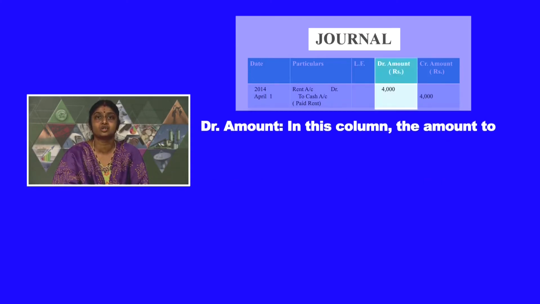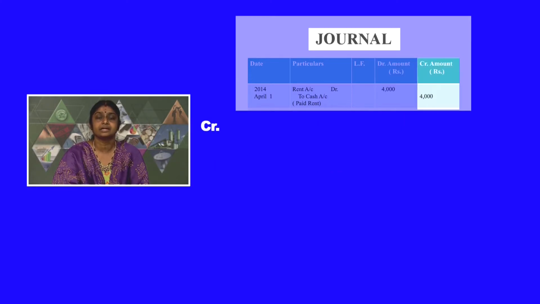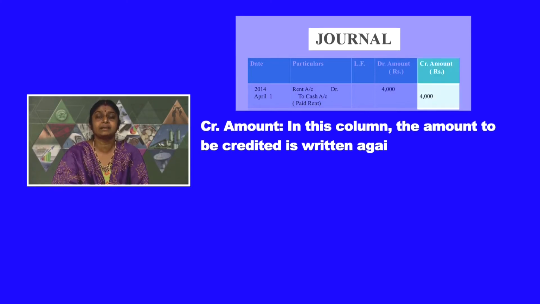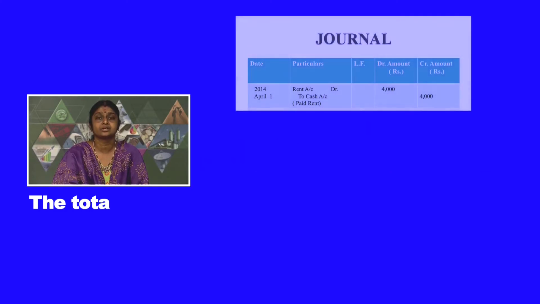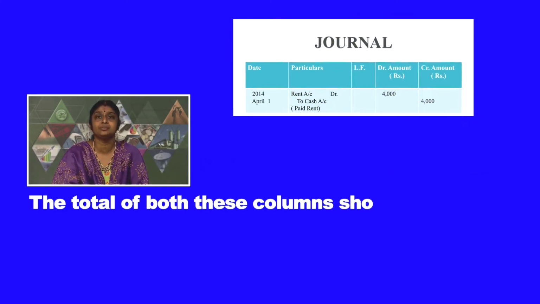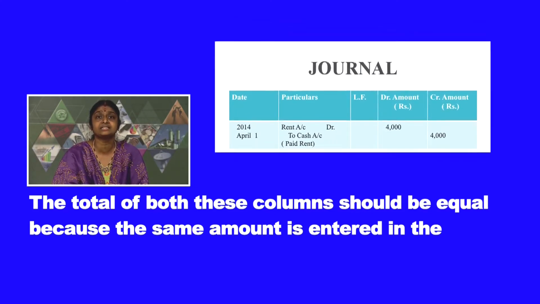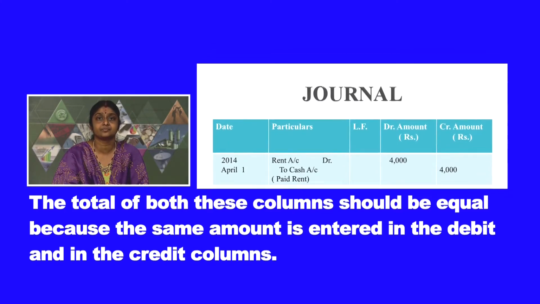Next, we have debit amount column. In this column, the amount to be debited is written against the same line in which the debited account is written. And in the last column, we have credit amount column. In this column, the amount to be credited is written against the same line in which the credited account is written. Total of both these columns should be equal. Why it should be equal? Because the same amount is entered in the debit and in the credit columns in all the entries.